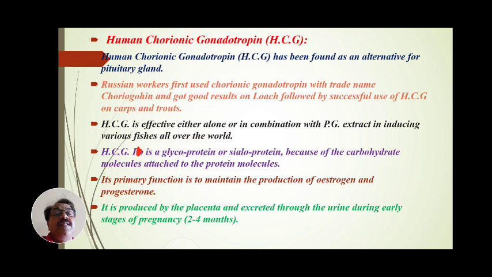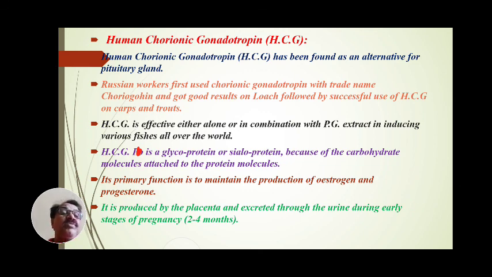It is produced by the placenta. Remember that the placenta is present in humans, and in this placenta human chorionic gonadotropin is produced and excreted through the urine during early stages of pregnancy, 2 to 4 months, in female human beings.